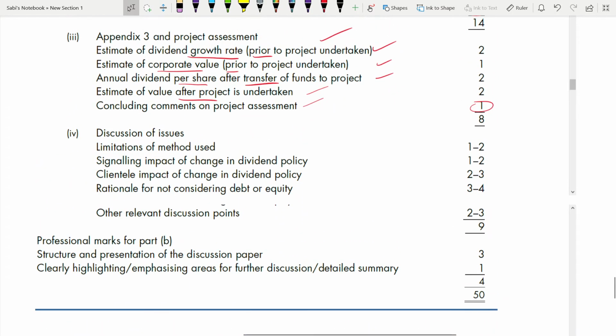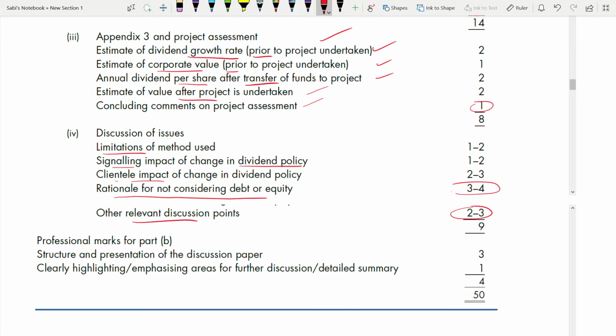Now, discussion of issues. So limitations of methods used. First you have to write limitations of methods, if it's debt or equity. Then signaling impact of change in dividend. Okay, dividend policy, what is the signaling impact? The clientele impact of change in dividend policy. The rationale for not considering debt or equity, 3 to 4 marks. And other relevant discussions, 2 to 3 marks.